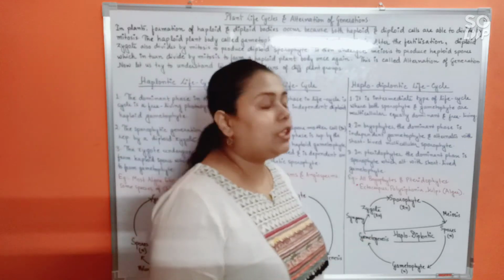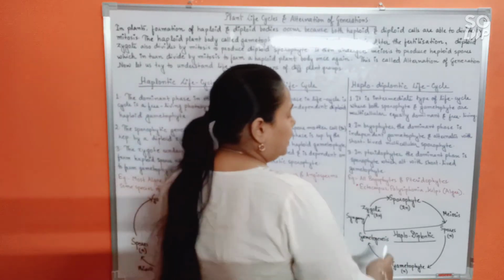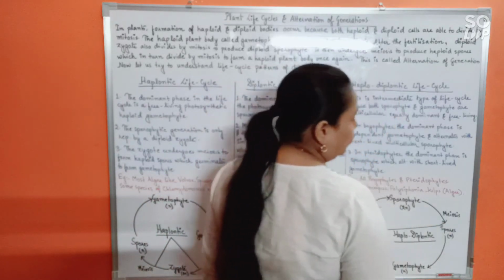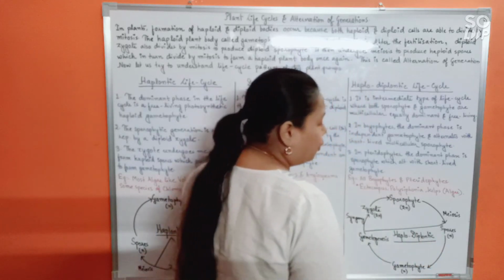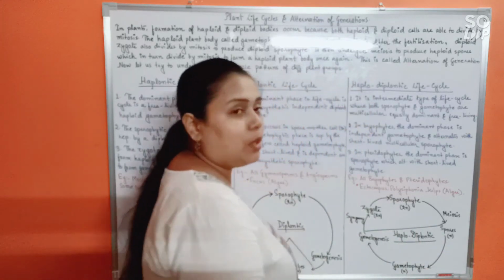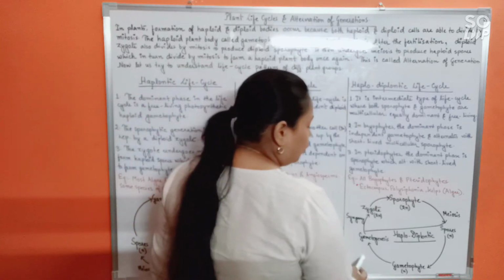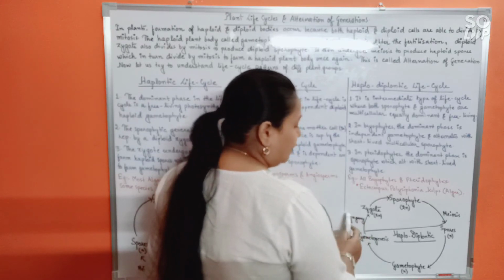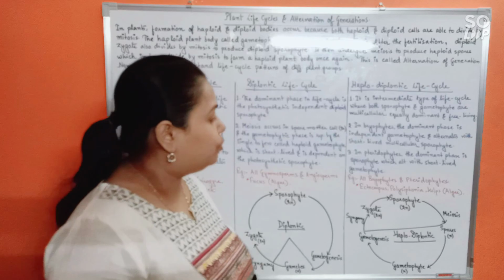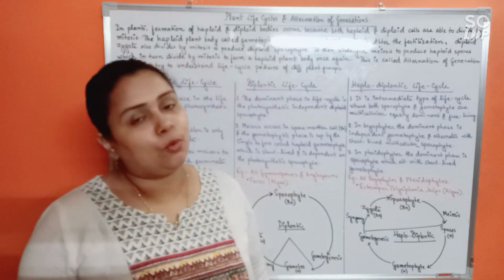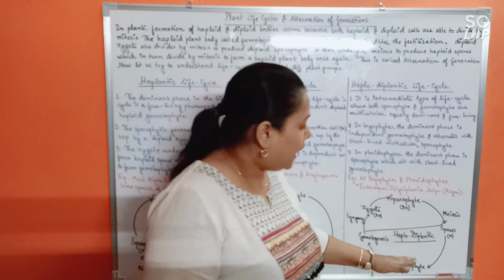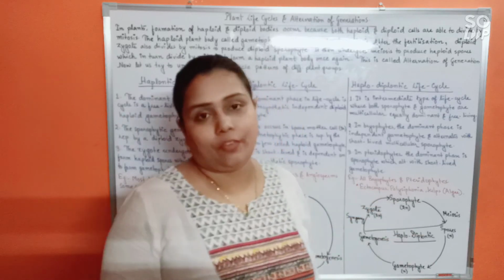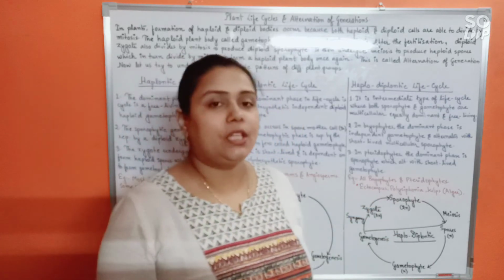Alright. Now moving to the flow diagram. See here, the main plant body if we consider to be sporophytic, in that case, sporophyte would undergo meiosis, giving rise to haploid spores. The spores would germinate, giving rise to a gametophyte. The gametophyte would undergo gametogenesis, that means gamete formation, which will undergo fusion or syngamy, giving rise to a zygote. And the zygote would again give rise to a well-developed sporophyte. So this is where, see, entirely half-half, the cycle can be divided among the haploid and diploid phase. So we call it haplodiplontic life cycle.